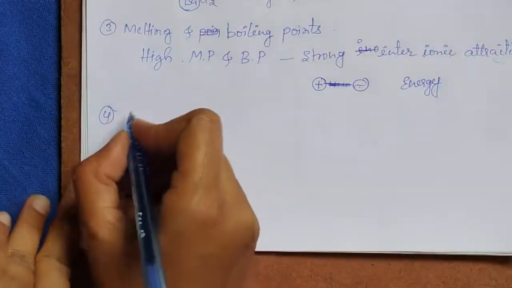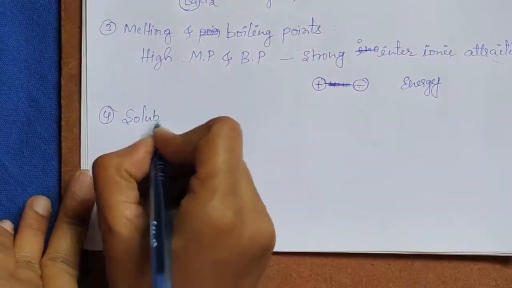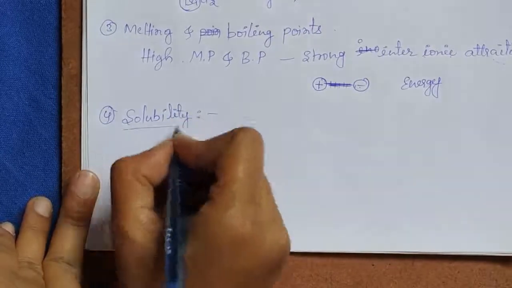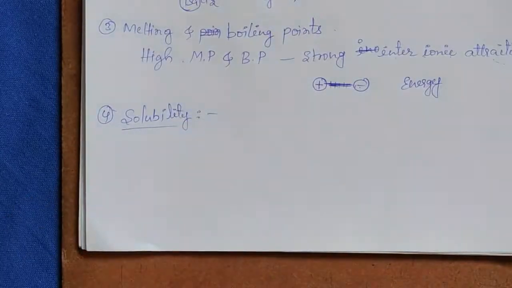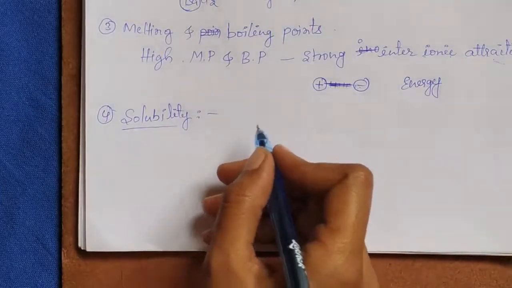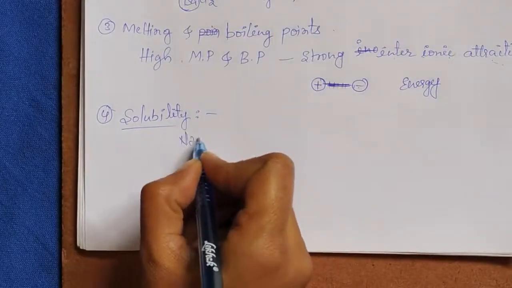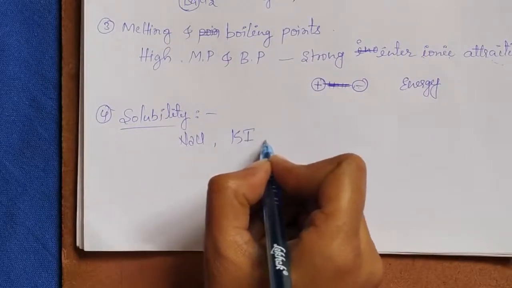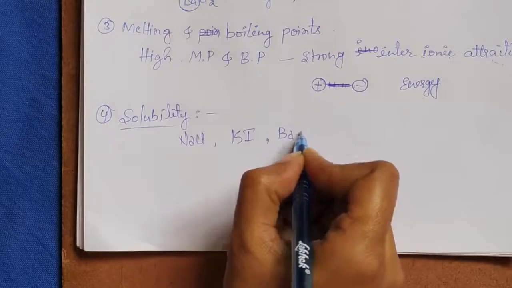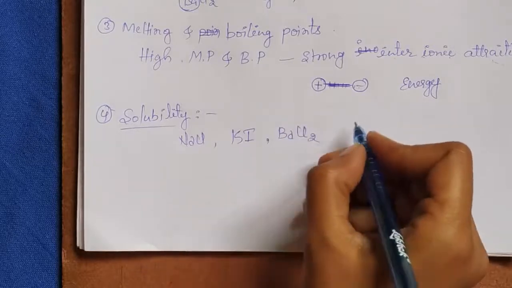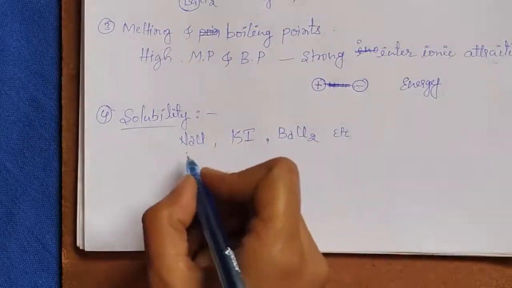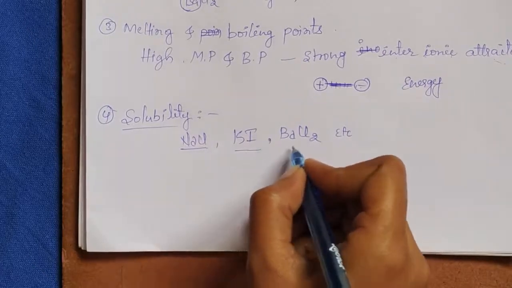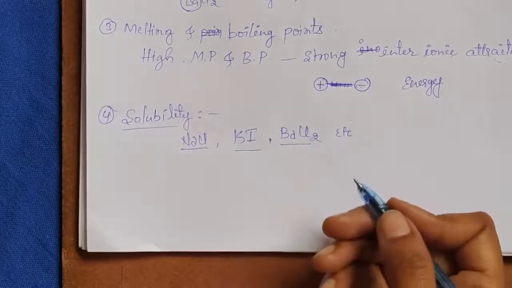That is solubility. Children, we will take sodium chloride, potassium iodide, barium chloride, etc. We will place sodium chloride in one beaker, potassium iodide in another beaker, and barium chloride in another beaker.